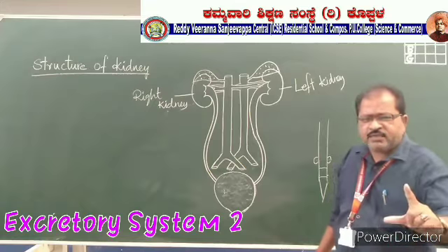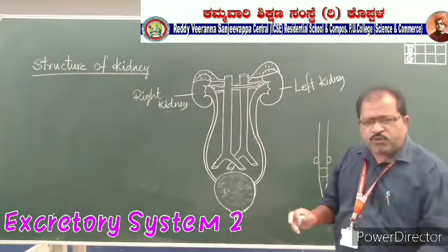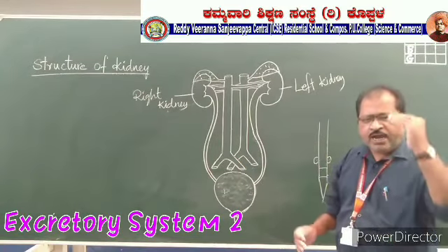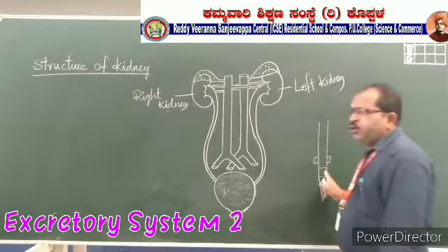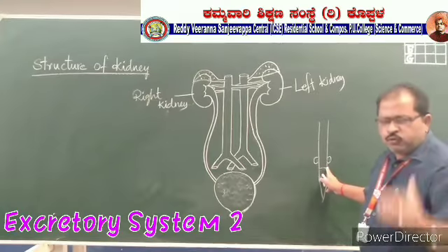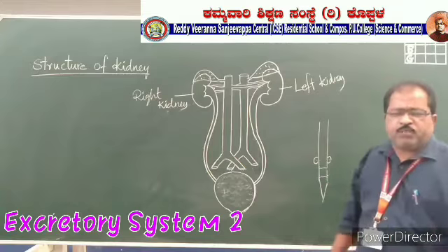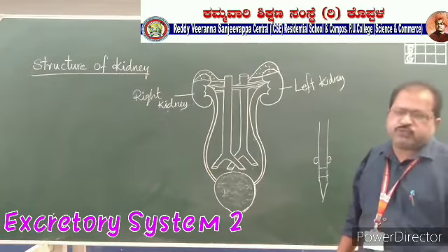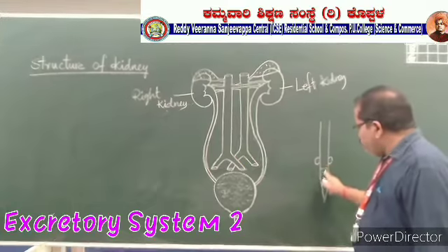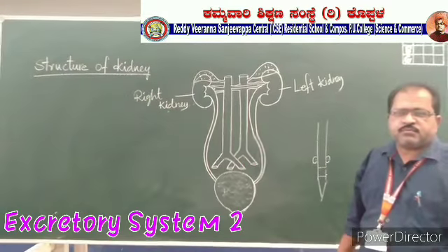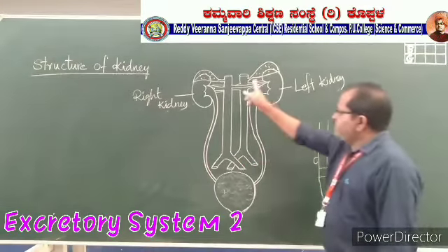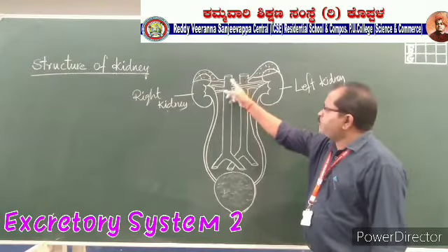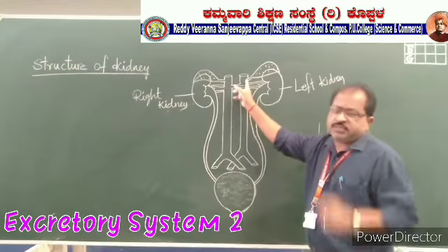It is located on either side of the backbone at the hip girdle and protected by the last 2 ribs, the last 2 vertebral bones. Okay, and these are equipped with 2 blood vessels.